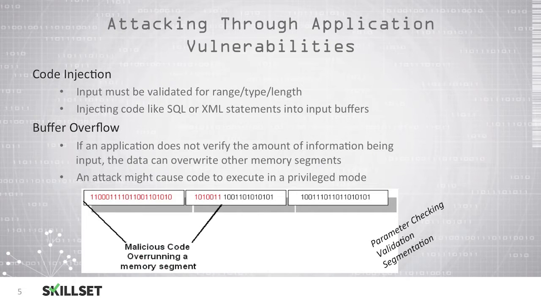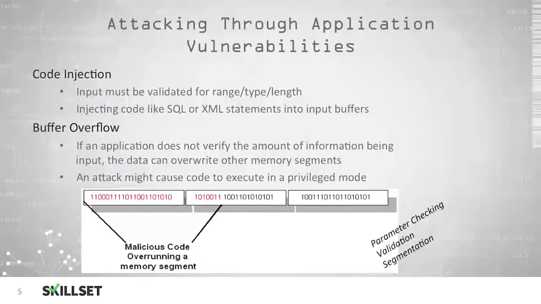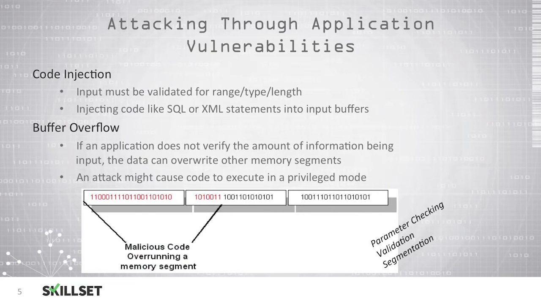With a buffer overflow attack, an application does not verify the amount of information that is being entered, and that data can overwrite into other memory segments. When this occurs, an attacker might be able to execute code in a privileged mode. For example, if the program is looking for the input of a phone number, perhaps 10 digits, and a user enters 50,000 digits, they may be able to cause a buffer overflow attack. And this is why it is important to verify the information that the user is entering before processing it.